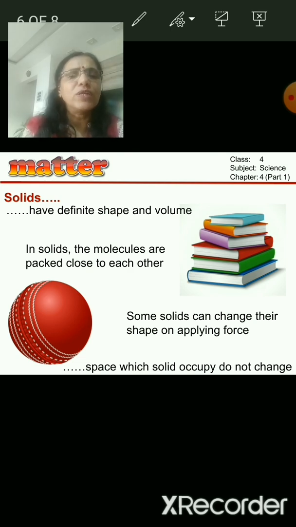In solid, the molecules are packed close to each other, because of that you cannot change its shape. If you press it, its shape will not change. Only some solids can change their shape, that too on applying a very big force. The space which solid occupies also does not change. So solid cannot change its shape. It has a definite shape and definite volume. Why? Because the molecules are packed close to each other.